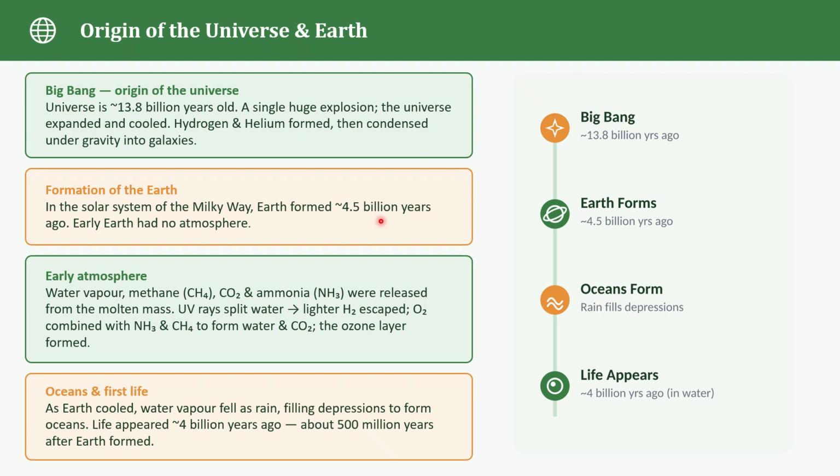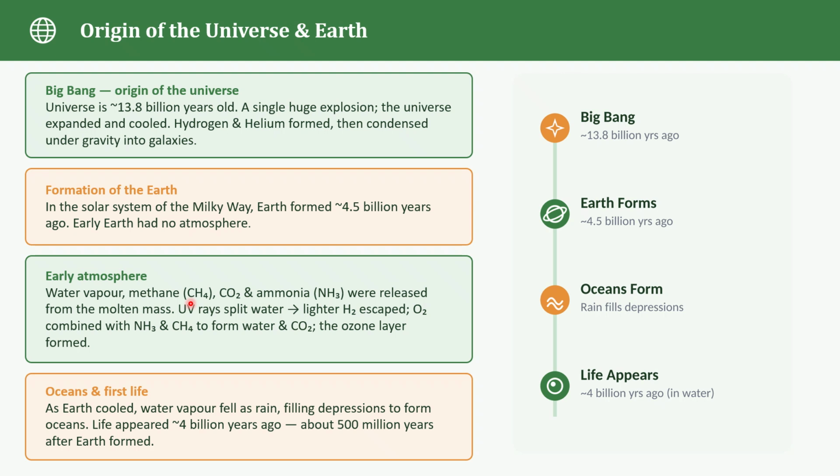When we talk about the early Earth, what was it like? The early Earth was extremely hot because it was formed from a molten mass. Various gases were released from this hot material, and the atmosphere contained gases like water vapor, methane, carbon dioxide, and ammonia. The conditions were very different from today's Earth.